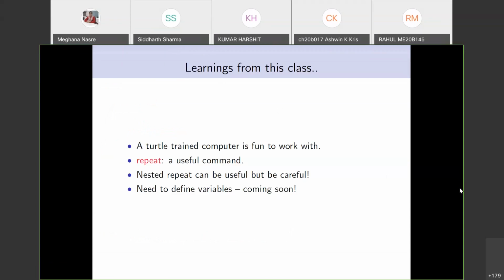Yes, how to get the turtle? What do you mean by how to get the turtle? How to get your computer to be turtle trained? Is that the question, Sham? As I told, if you search online, and I'll post it as well, if you just search simple CPP download, you will get the link for Professor Abhiram Ranade's simple CPP package.